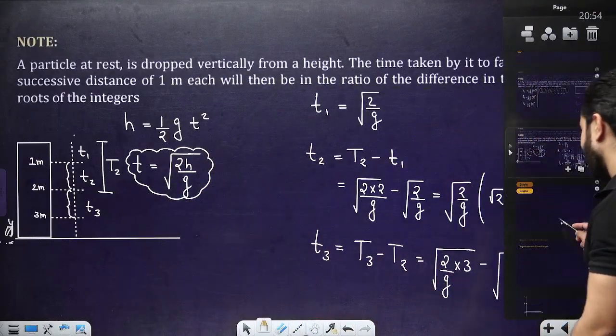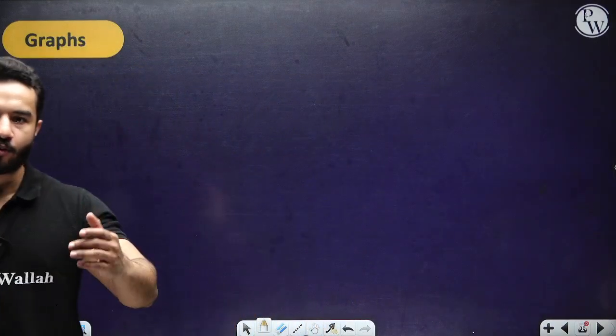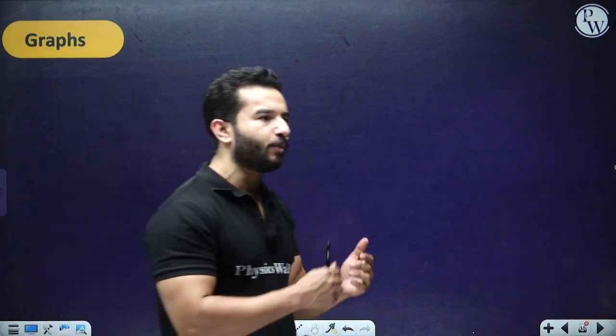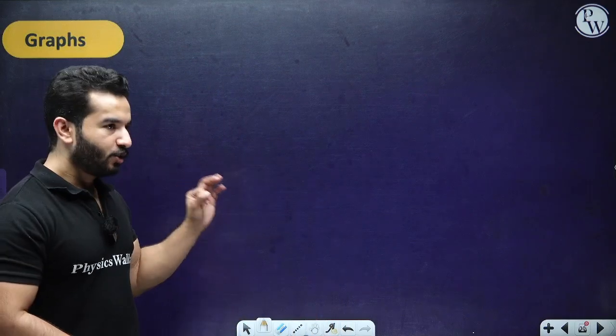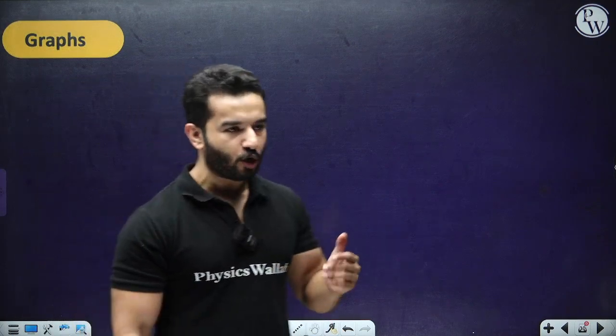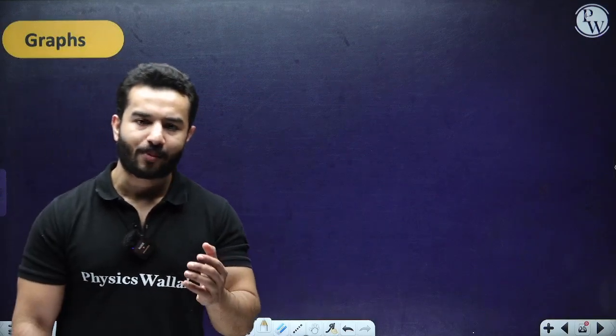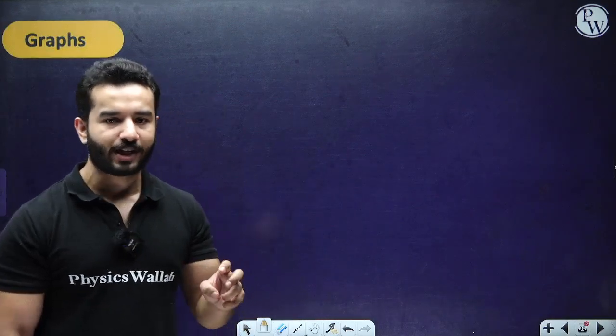With this, now let's start the next topic, that is graphs, which is one of the most important topics of this chapter, because if you have a good command over graphs from this chapter, then you're going to come across graphs almost in every chapter in physics, somewhere or the other. Even in basic mathematics and calculus, we talked about some standard graphs. And before starting the graphs of physics, I want you to learn graphs in a mathematical way. Obviously, they are part of mathematics, but I want you to learn the mathematics of graphs before starting kinematics.